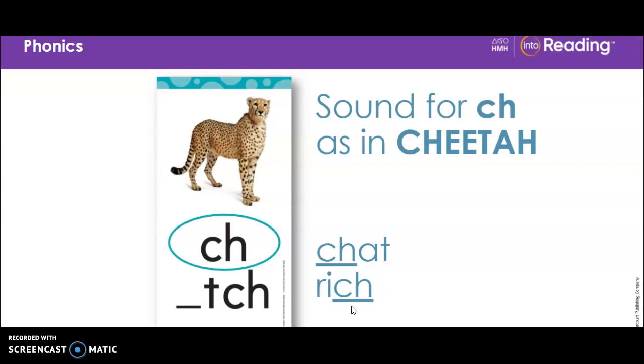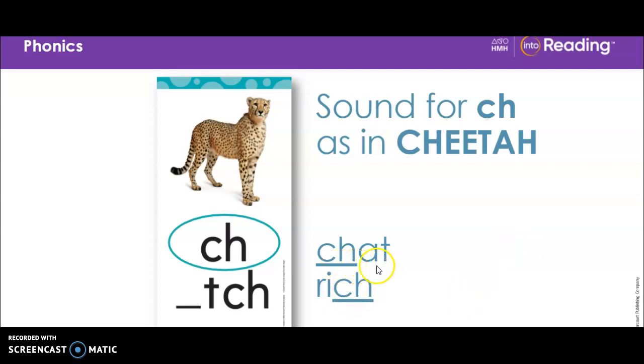The consonant CH stand for the ch sound at the beginning of chat. The vowel A comes after the CH in chat. Remember, when there is one vowel in a word and it is followed by one or two consonants, the vowel is usually short. Blend the word with me.